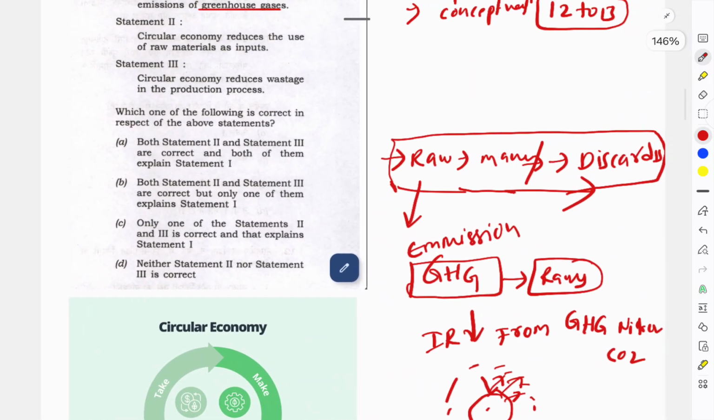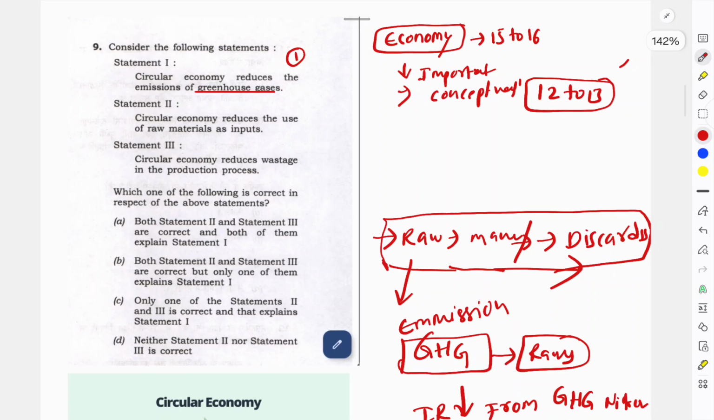So this is the statement the third one is speaking. This question is one of the easiest questions you can see here, if you just know what a circular economy is and how it works. See here what statement they give. Both statement 2 and statement 3 are correct, and both of them are explaining statement 1. So this is also one of the causes.